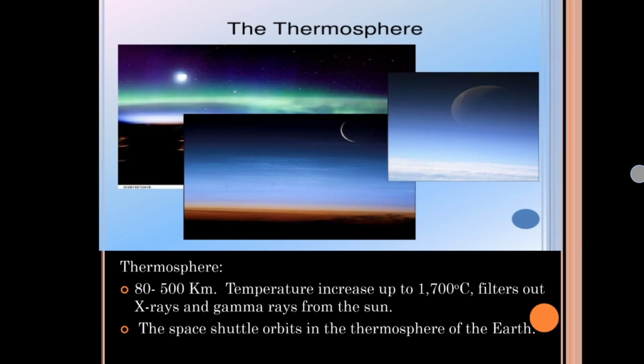Thermosphere is about 500 kilometers above the Earth. Temperature increase is very high within the thermosphere, up to 1700 degrees centigrade. So it filters the X-rays and gamma rays from the sun. The space shuttle orbits in the thermosphere of the Earth.